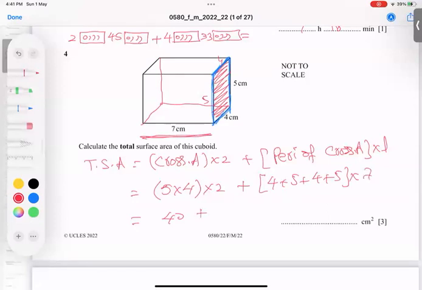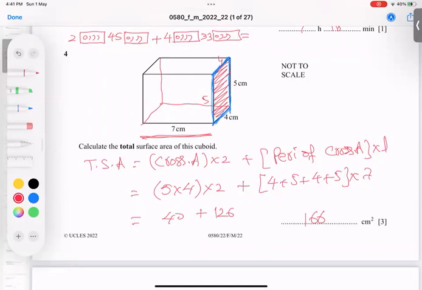So 9 plus 9 is 18, 18 into 7, I got 126. So 166 is our answer. Let me check again. 5 times 4 into 2, plus 4 plus 5 plus 4 plus 5, times 7. And my answer is 166 centimeters square.